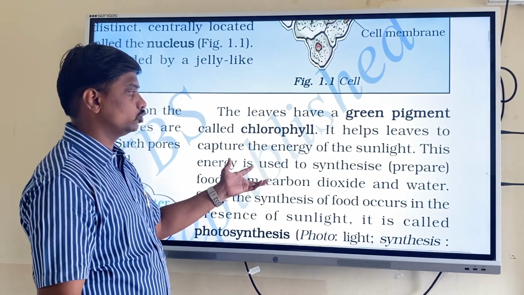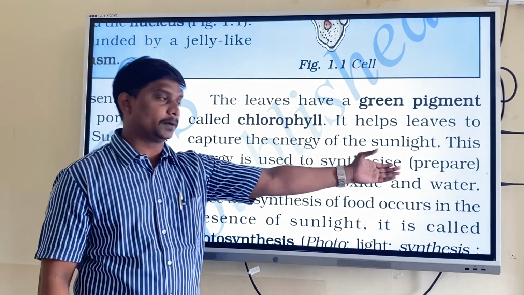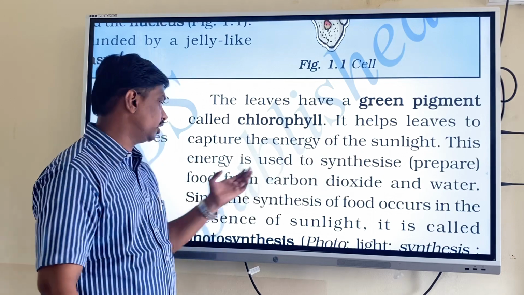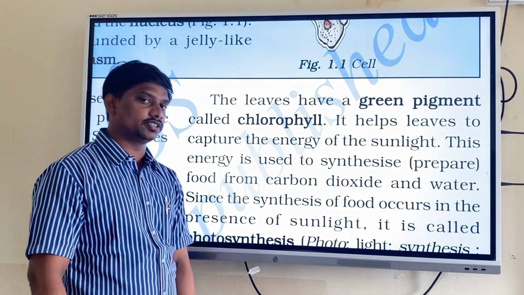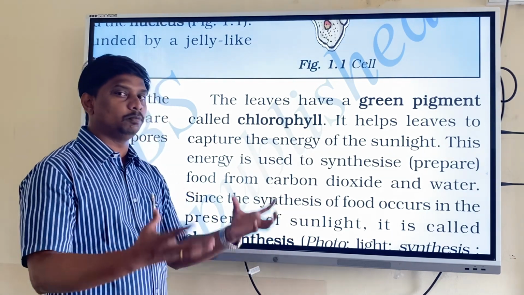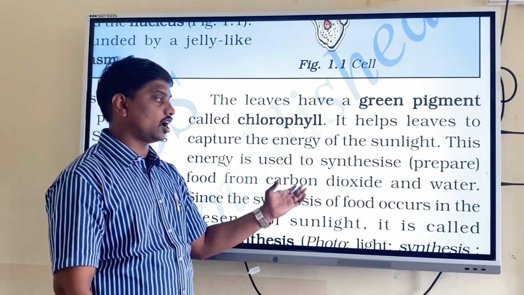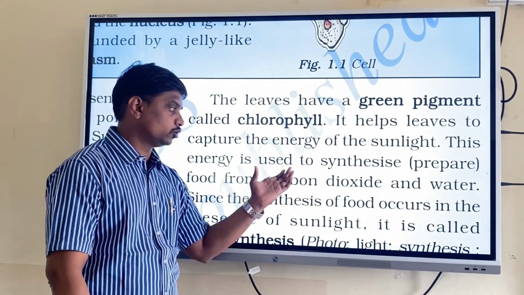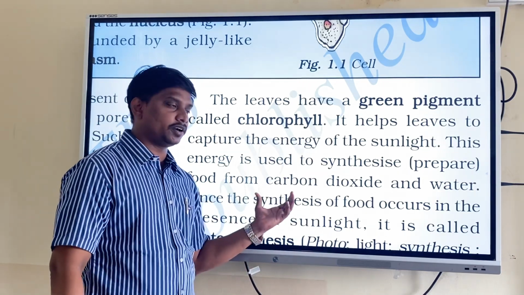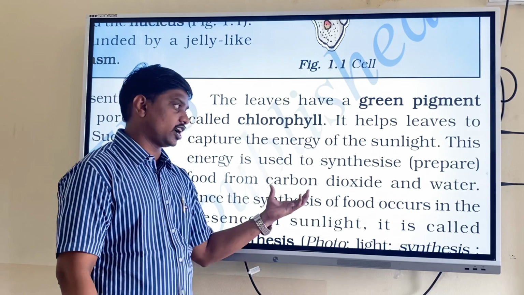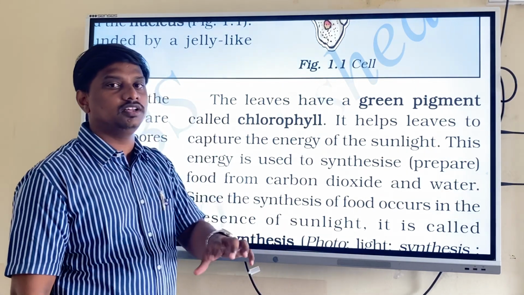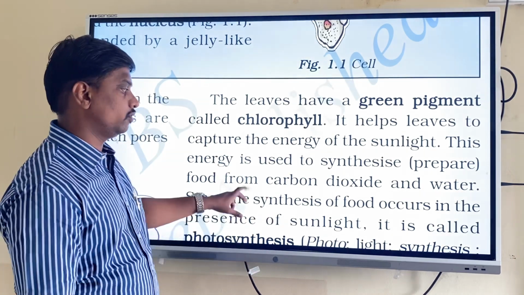This energy is used to synthesize. Synthesize means prepare. This sunlight will be utilized to prepare the food from carbon dioxide and water. This sunlight will help in the breakdown of carbon dioxide and water. Carbon dioxide and water together form carbohydrates. Carbon is separated from carbon dioxide and hydrogen is separated from water. This carbon and hydrogen combine together and form carbohydrates. Carbohydrates are one type of nutrient.